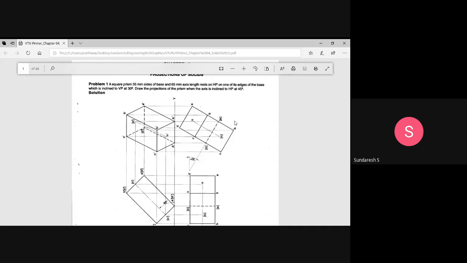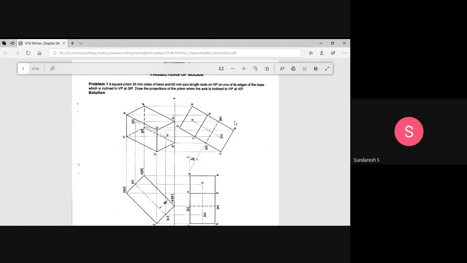Once you read the problem, that projection and that solid should come to your mind. Many of the students I have seen have lost marks because of just this silliest of mistakes, making a pyramid instead of a prism. Please read the question carefully and start answering it.